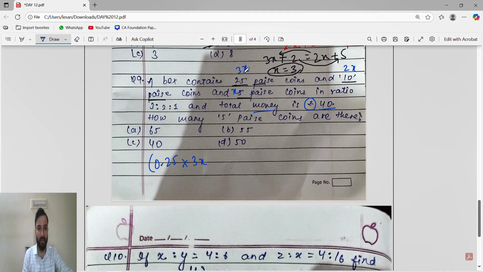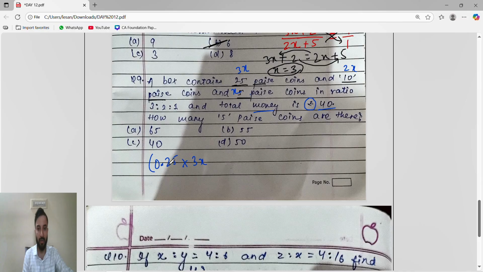So 0.25 into 3x, plus 10 paise is 2x, so 0.1 into 2x, plus 5 paise is x, so 5 divided by 100 is 0.05 times x, equals the total, 40. Multiplying 25 by 3 is 75, so 0.75x plus 0.2x plus 0.05x equals 40.